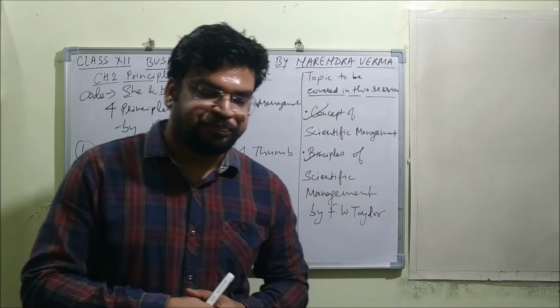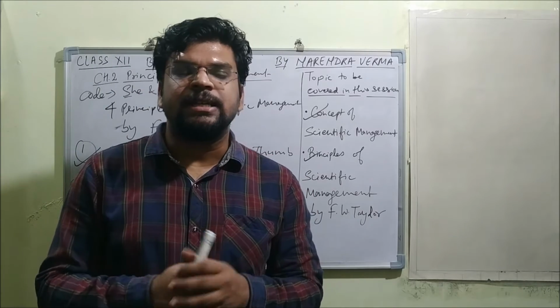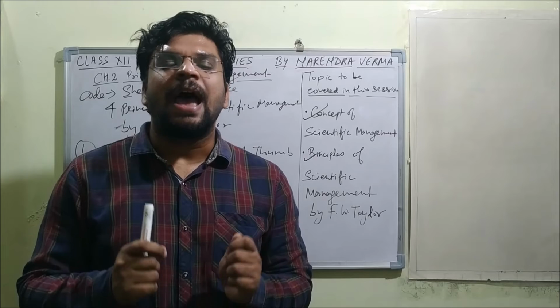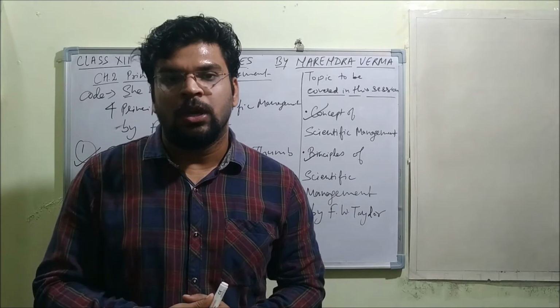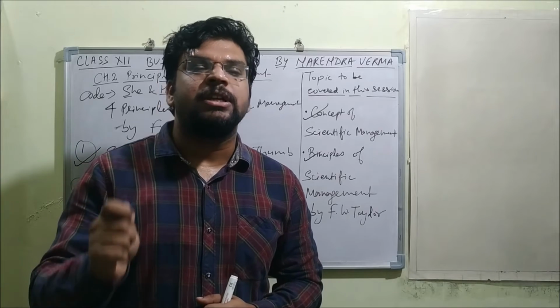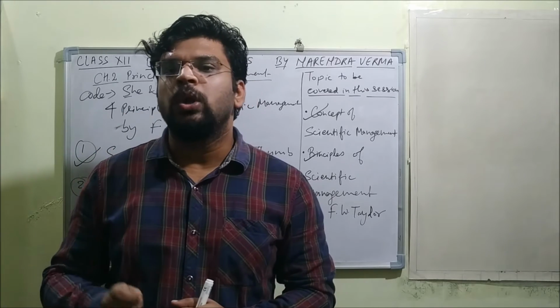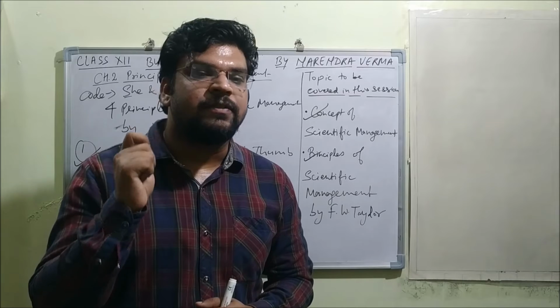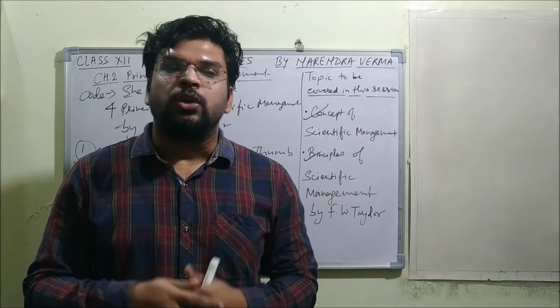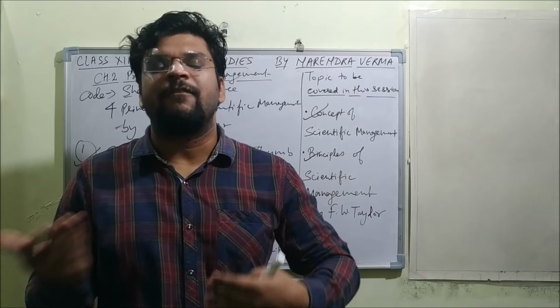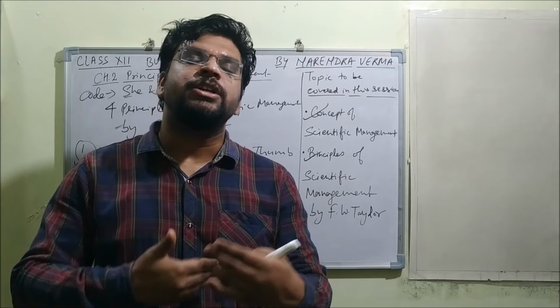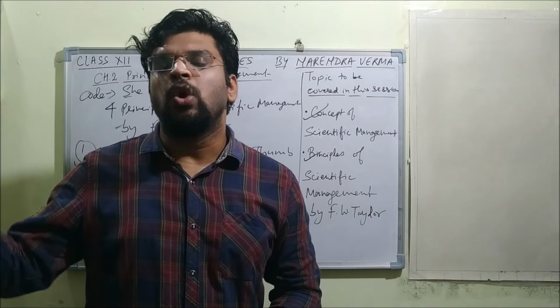Let's understand that. What science says is that there has to be one best method to do any work. When any activity, any task, any goal, any assignment is given to you, then you may do it in various ways, and maybe it is possible you have been doing it in a very traditional way or a very old method.